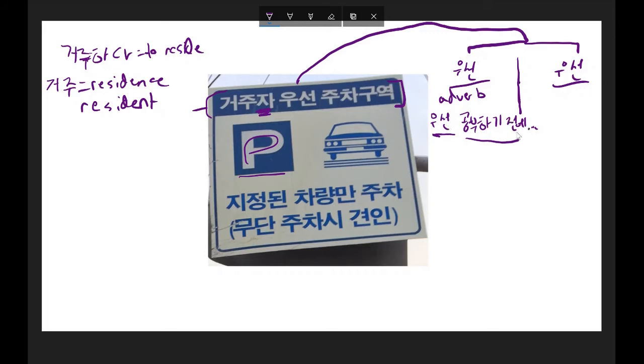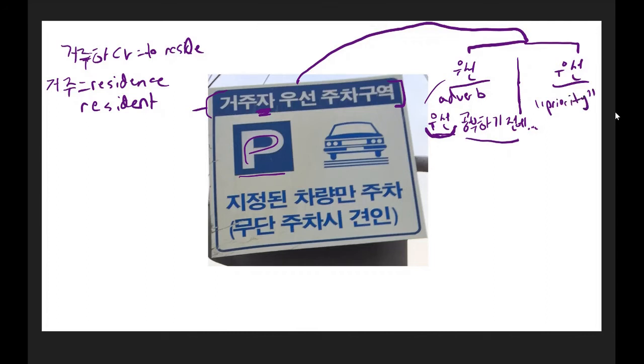And this usan here, as I mentioned, just indicates that something is going to happen before something else. You don't really need to include this, but a lot of times Korean people include it just for feeling. So in this case, it's an adverb. Another way that you can use usan is to have the meaning of the word priority.